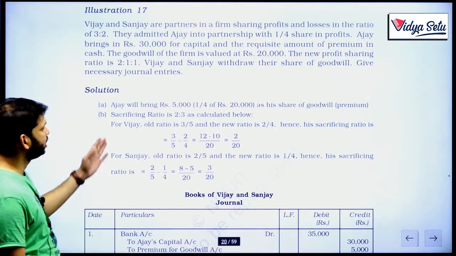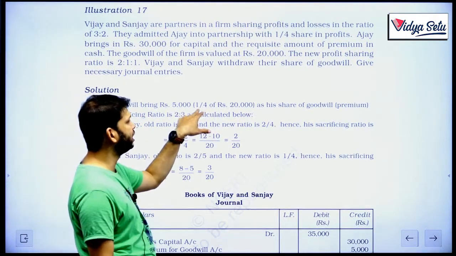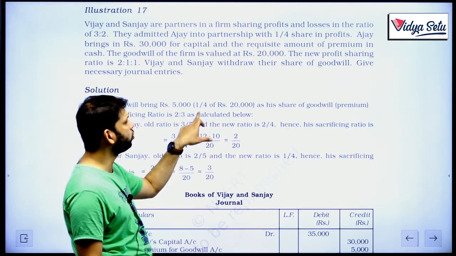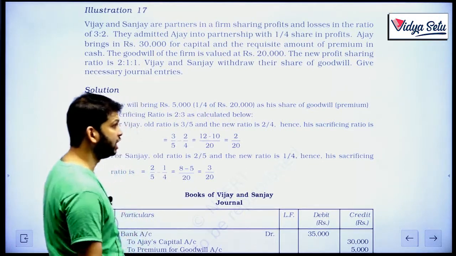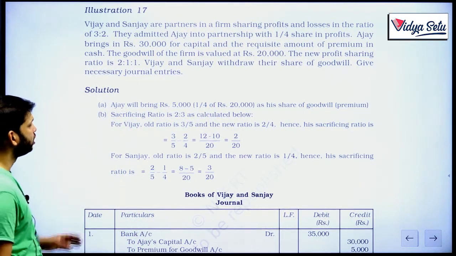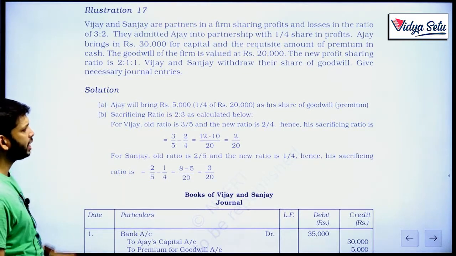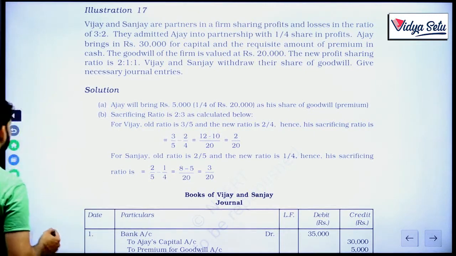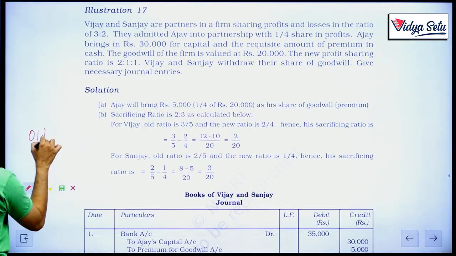So Ajay will bring in 5,000 only because he's coming in only for 1/4 share. So total goodwill of the firm was 20,000. 1/4 of that is 5,000 as his share of goodwill or premium. Sacrificing ratio is 2:3 for Vijay. How we calculated: old ratio minus new ratio. The formula becomes old sacrificing ratio is we already studied old ratio minus new ratio.